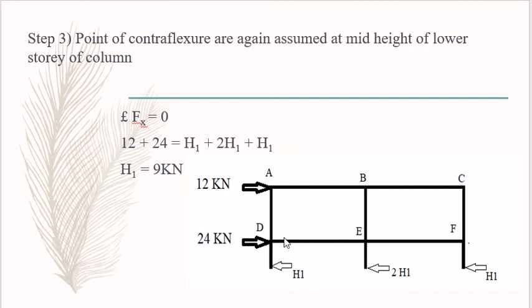Then we have to consider the second story of the building. So in that, H1, 2H1 and H1, these are the horizontal forces which are acting on this column. According to our equilibrium condition, summation Fx is equal to 0, and towards right forces positive, towards left forces negative. According to that, you will get the equation 12 plus 24 is equal to H1 plus 2H1 plus H1. So with the help of this, you will get the value of H1 which is equal to 9 kilonewton towards left direction.